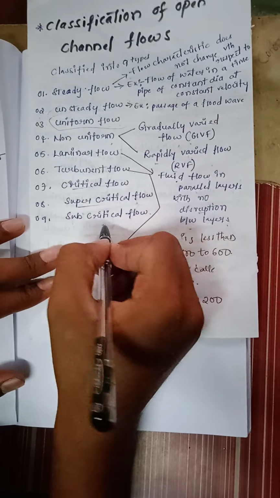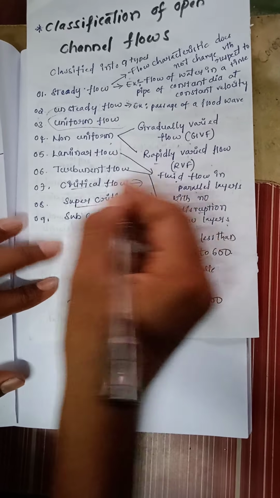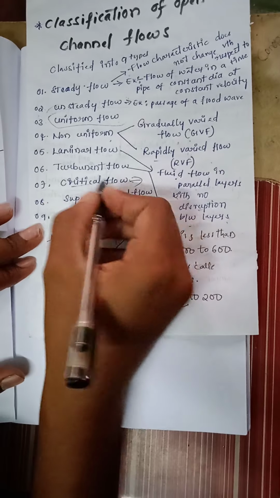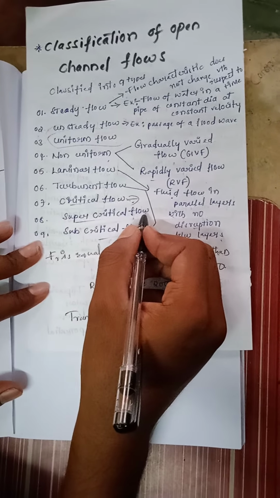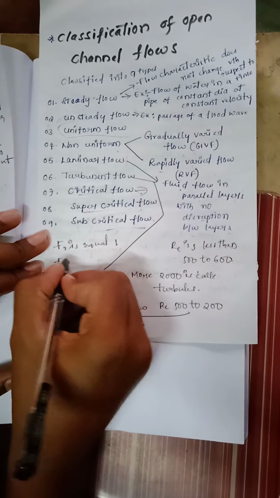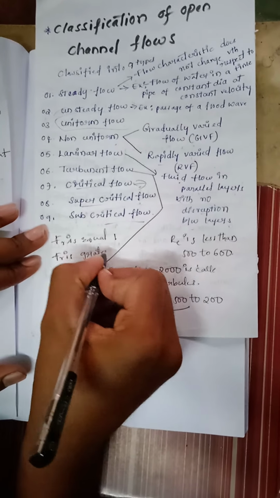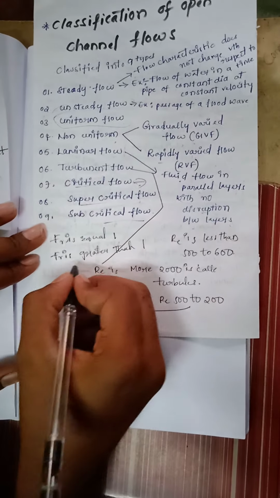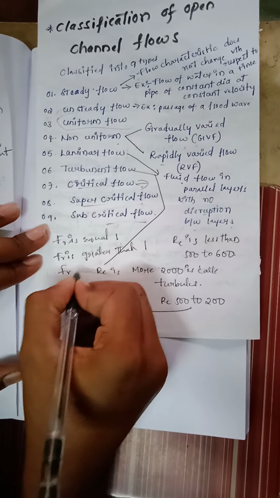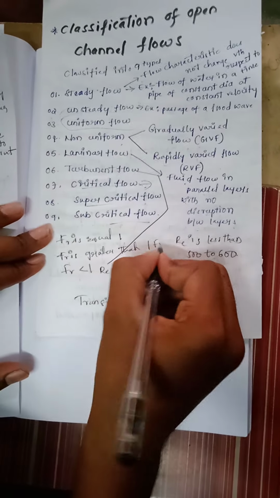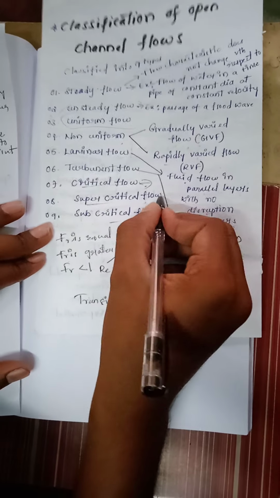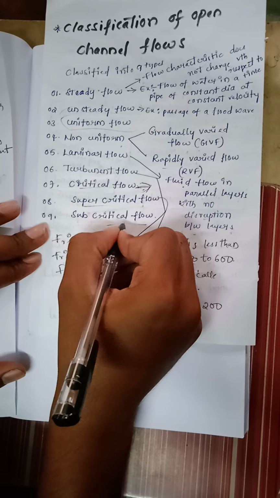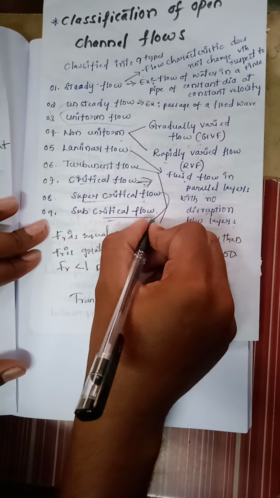And whereas critical, subcritical and supercritical flows: critical flow is nothing but flow in which the Froude number is equal to 1. Supercritical flow is that in which the Froude number is greater than 1, and subcritical is nothing but Froude number less than 1. If Fr is greater than 1, it is called supercritical flow; if Froude number is equal to 1, that is called critical; if Froude number is less than 1, it is called subcritical.